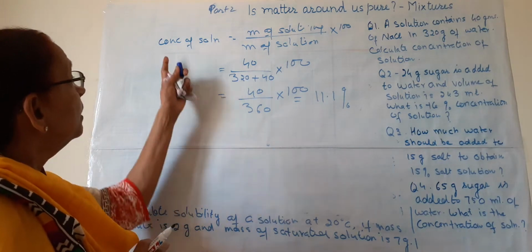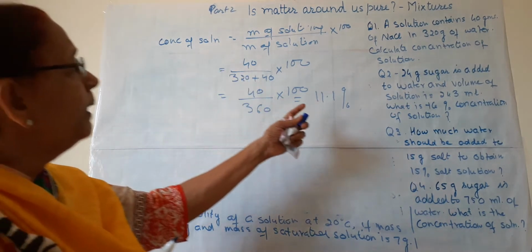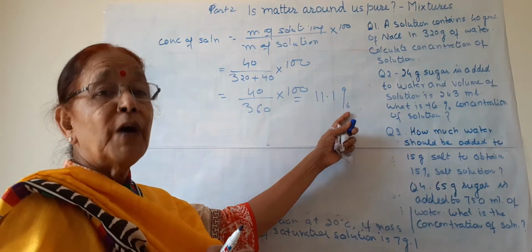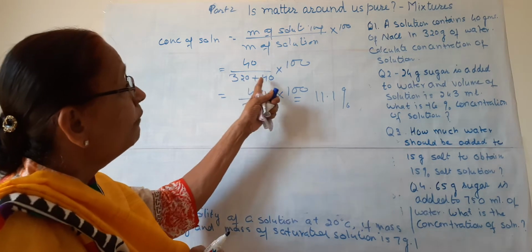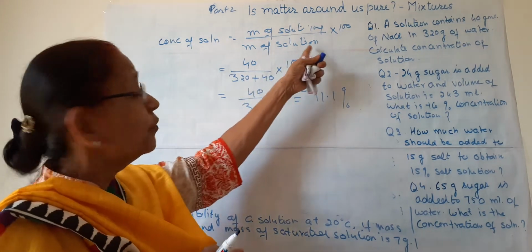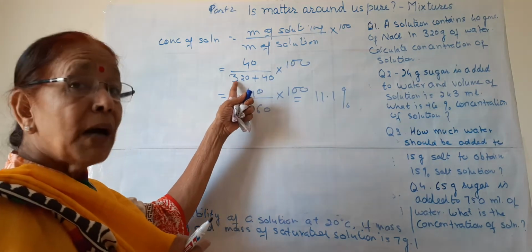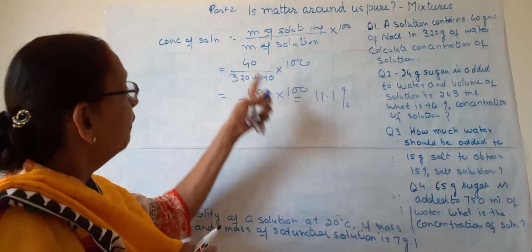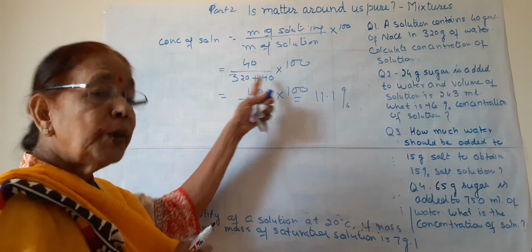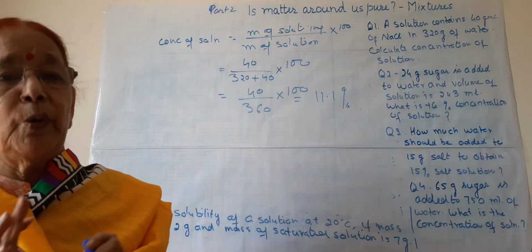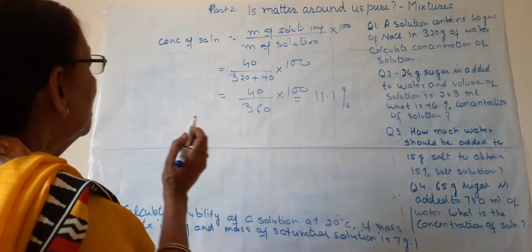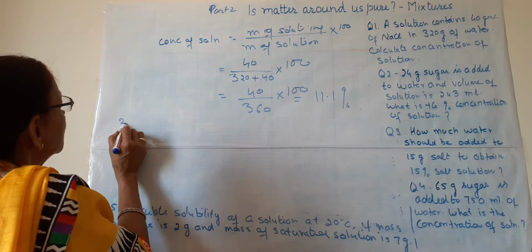11.1%. So the concentration of the solution will be 11.1%. We have to take heed that we have to write the mass of solution here. This is the mass of solvent. So we have to add mass of solute to solvent to make it the mass of solution. So this is how the first question is solved.